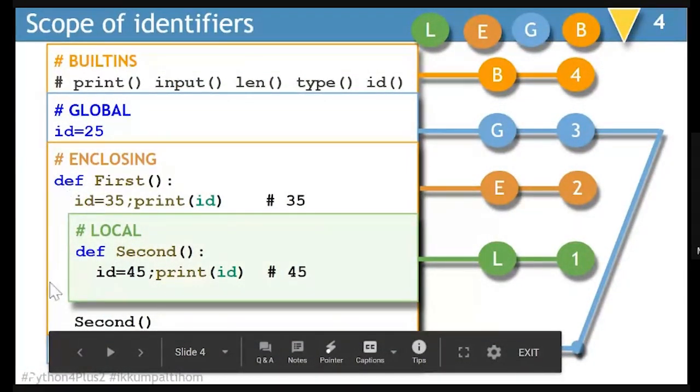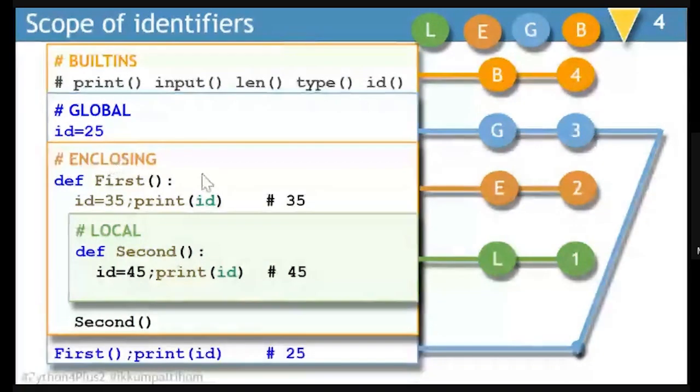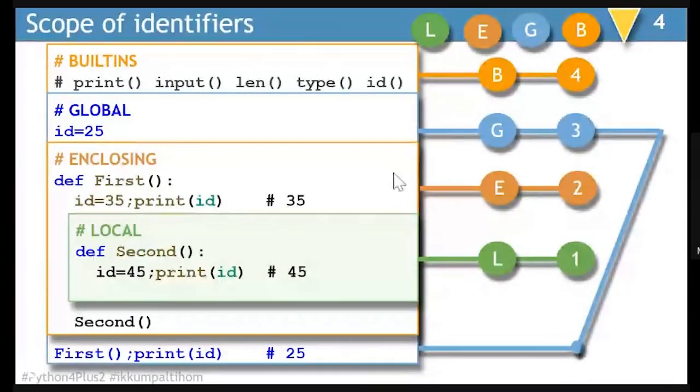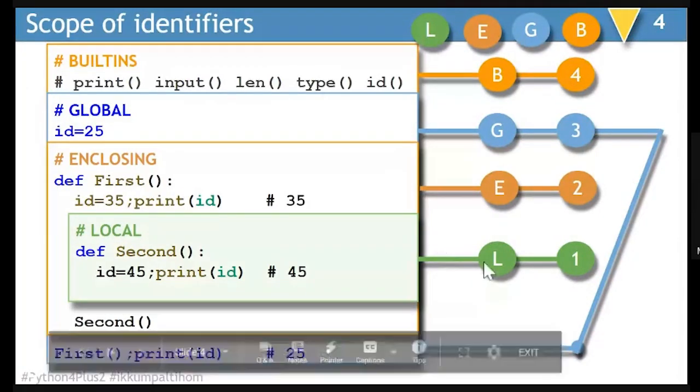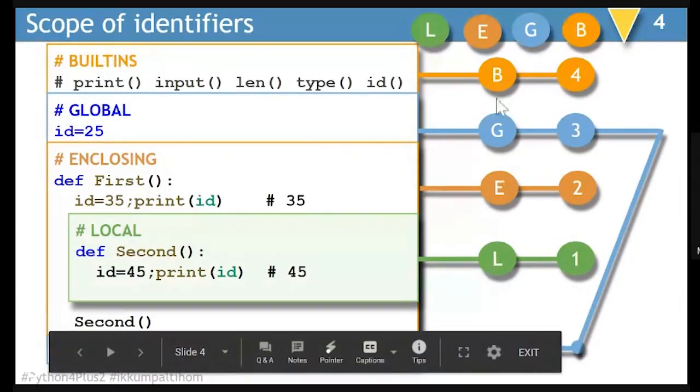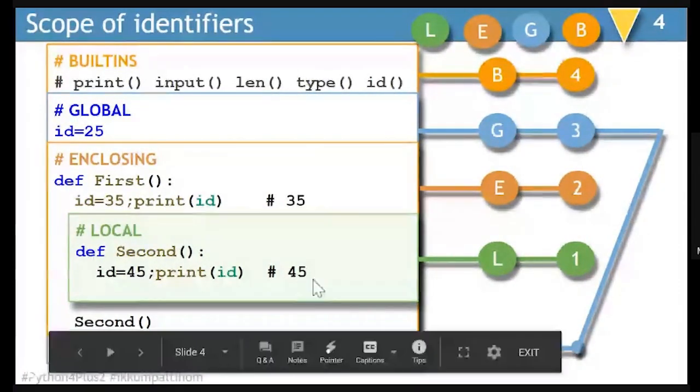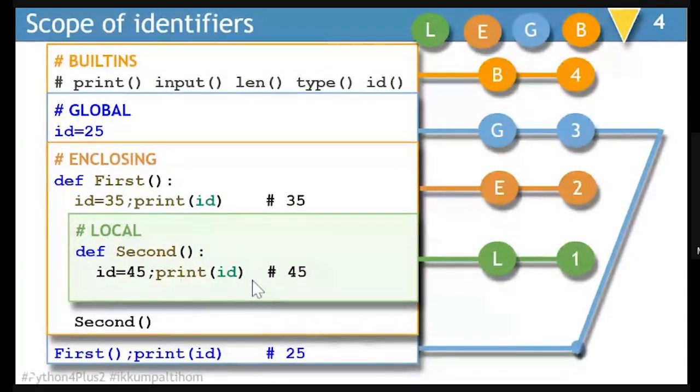In this part of the program, excluding this local part, id will be 35. And excluding this particular portion, the id will be 25. So this illustration clearly shows that local gets the highest priority and built-in gets the least priority, because whatever is available in the innermost module of the Python program gets seen by the local-most module. So this is what is required to be learned.